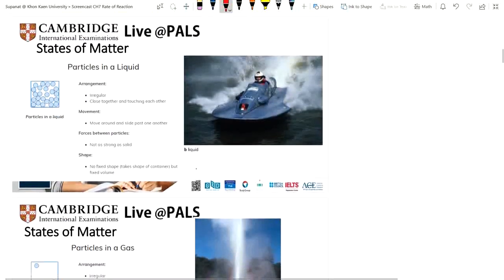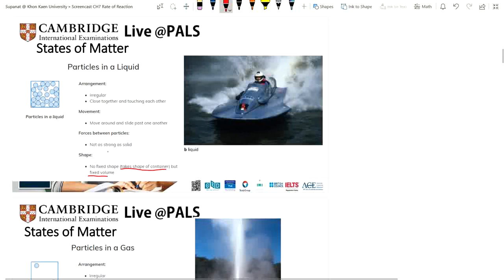The particles in a liquid. The arrangement of the particles is irregular, but they're close together and touching each other as well. For the movement of a liquid, the particles move around and slide past one another. And the forces between the particles are not as strong as in a solid. And the shape: a liquid doesn't have a fixed shape, but the shape will change with the container, but the volume is fixed.